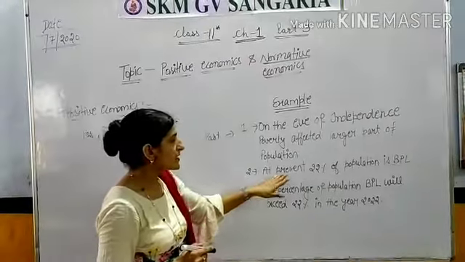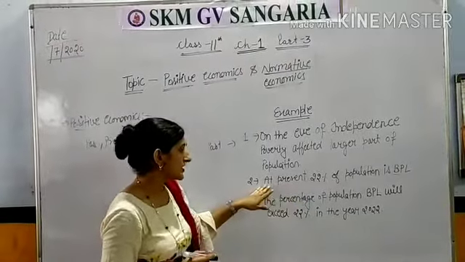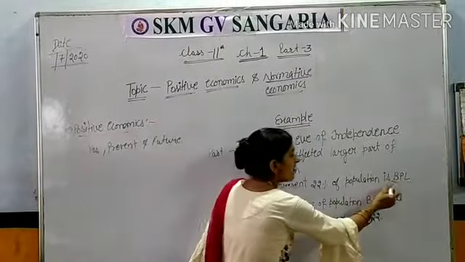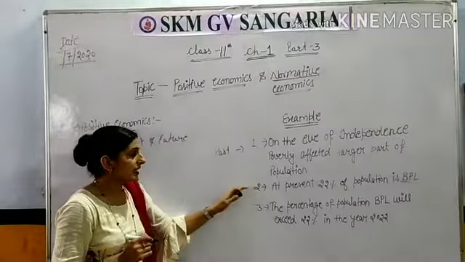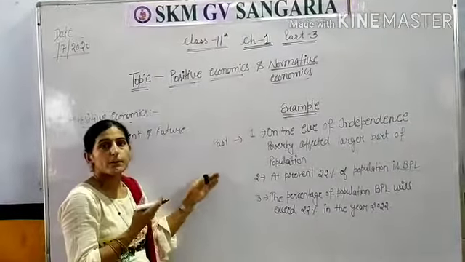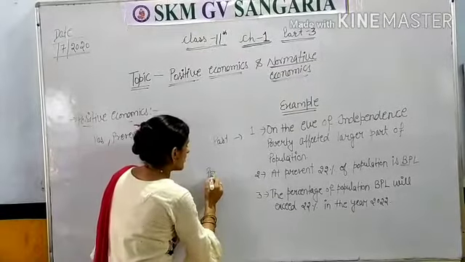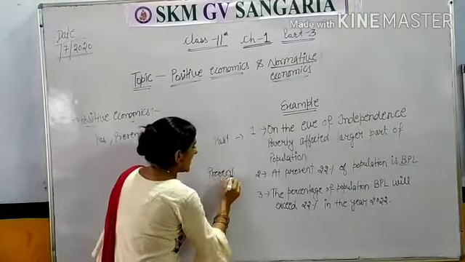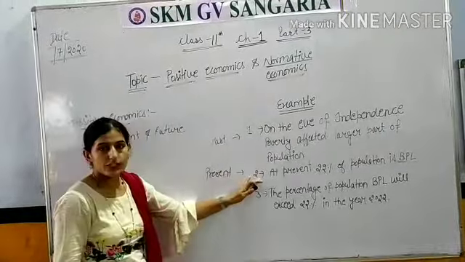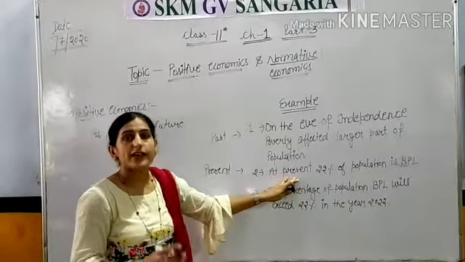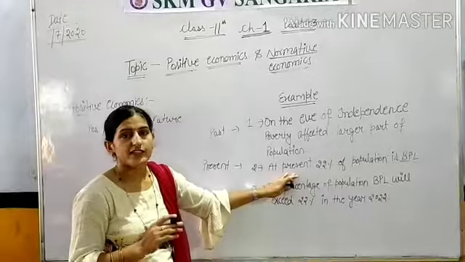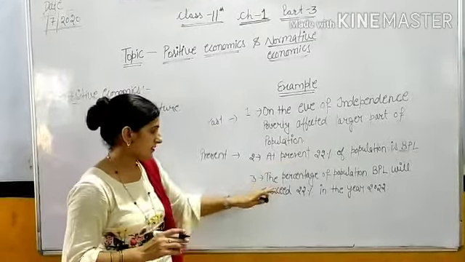Second, "at present 22% of the population is BPL." BPL means below poverty line. This is a statement of the present. But this statement can also be verified, to see whether it is true or false.